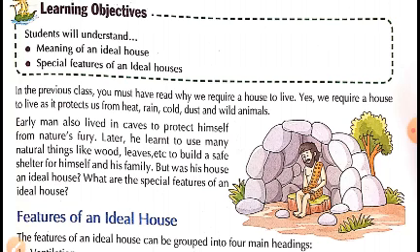We need a house to live as it protects us from heat, cold, dust, thieves and wild animals. Children, early man also lived in caves to protect himself from wild animals and nature's fury.